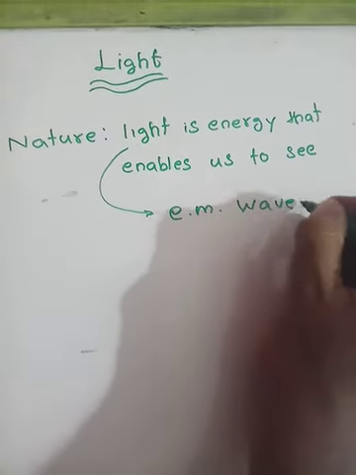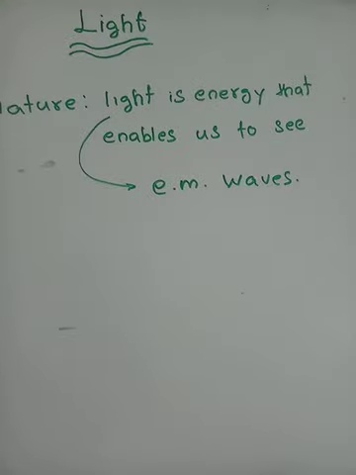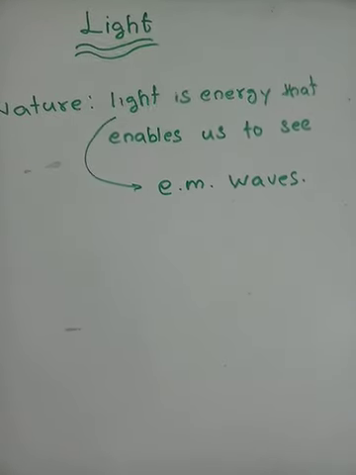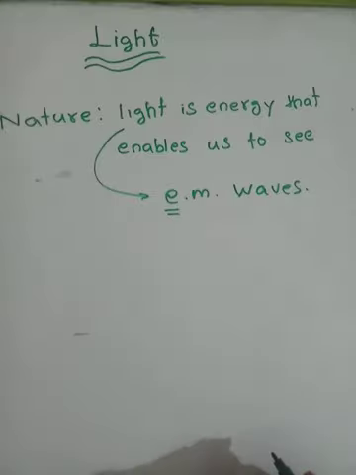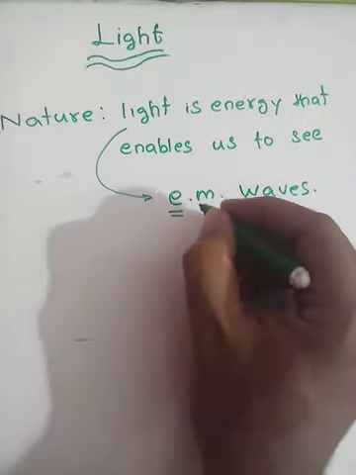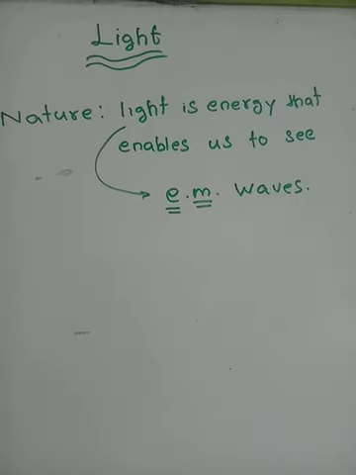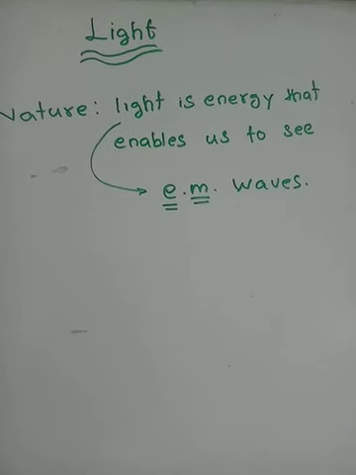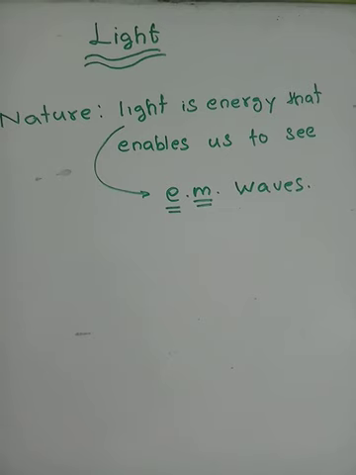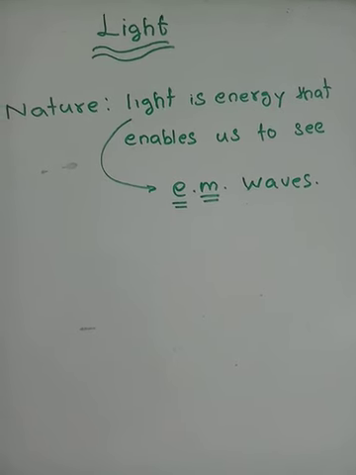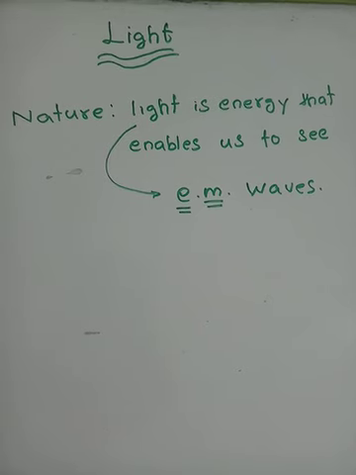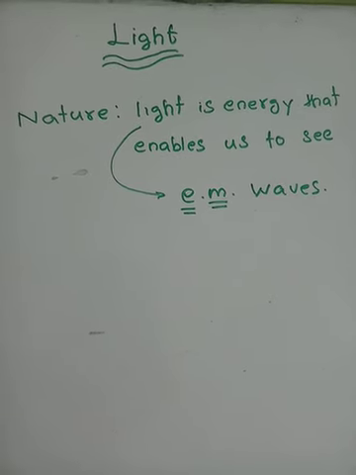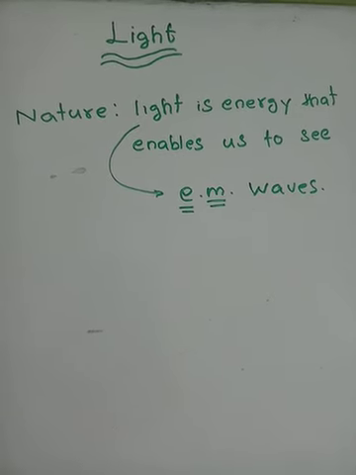Light is a form of electromagnetic waves. Now, what are these electromagnetic waves? Obviously, the name suggests that they have an electrical part inside them. They also have a magnetic part inside them. And a wave that is composed of these electric and magnetic parts is an electromagnetic wave. But let me tell you that light is not the only electromagnetic wave.